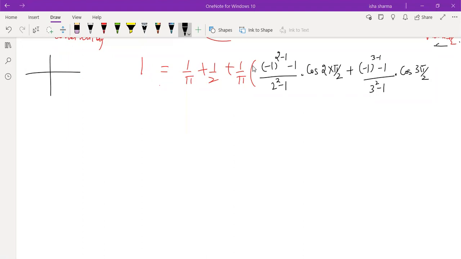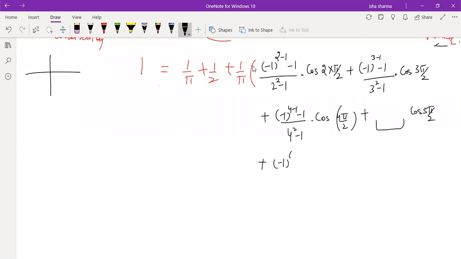The next term is minus 1 raised to power 4 minus 1 by 4 square minus 1 into cos 4 pi by 2, plus similarly, next, minus 1 raised to power 6 minus 1 by 6 square minus 1 cos 6 pi by 2 and so on.